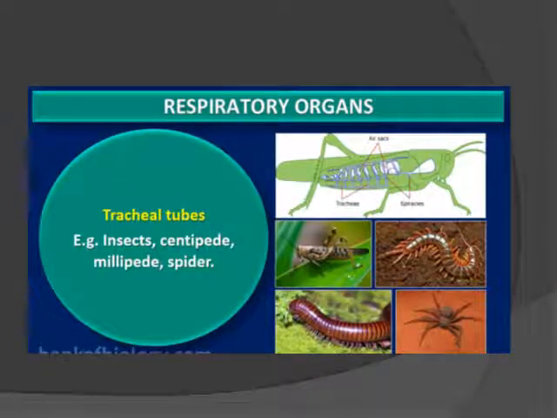The next example is the respiratory organ in insects, centipede, millipede, and spider, which is the tracheal tubes. So these are the tracheal tubes, and they have openings through which the oxygen enters, CO2 is released, and exchange of gases takes place through these tracheal tubes.